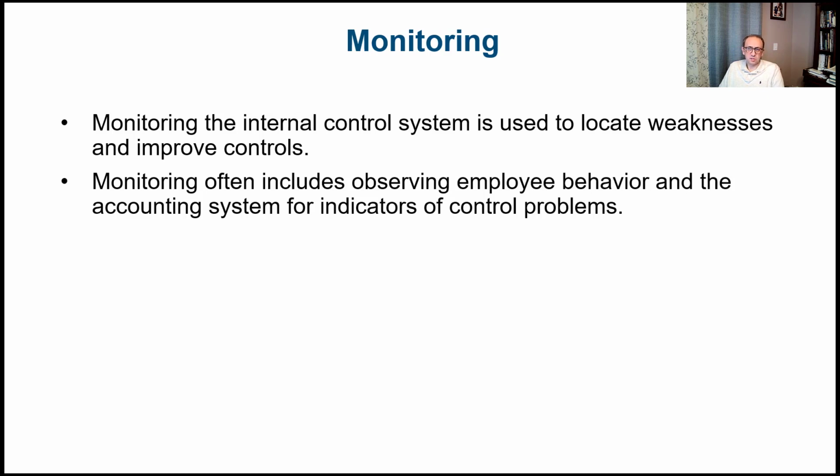improved. And this is normal, because we cannot have an internal control system that is effective all the time. Technology changes. People are creative also in finding loopholes in the system, and they can find the areas of weaknesses. So that's why you need to keep monitoring this system to make sure that we can improve the internal control system. So monitoring often includes observing employees' behavior and the accounting system for indicators of control systems.